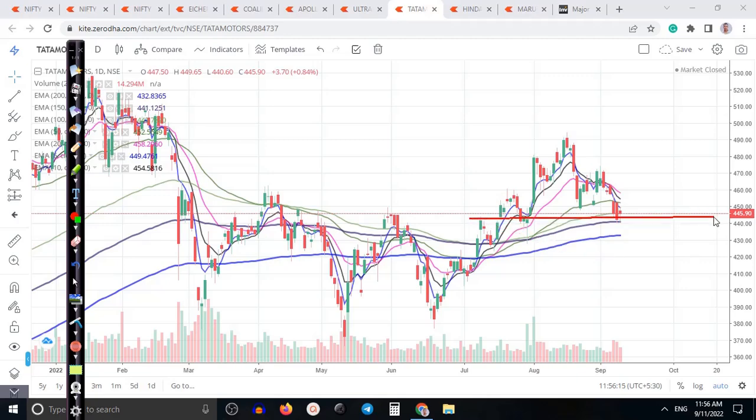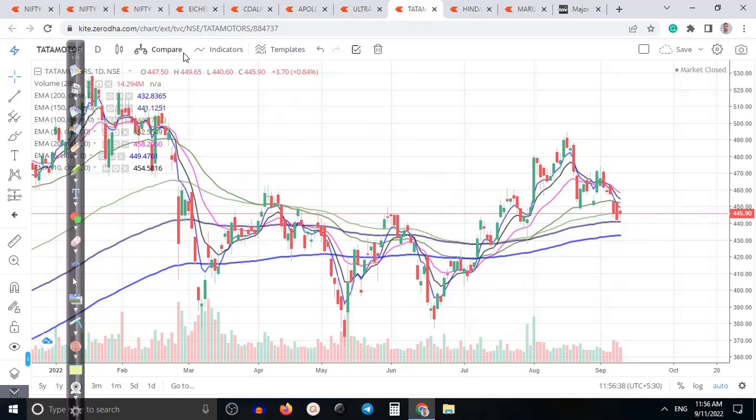So let me show you. So this level, have you seen? It acted as a support, resistance, acted as a support, and acted as a support. So we need a bullish confirmation there, a formed indecision candle. So basically I'm looking for buy after breaking this level. Okay, so this is the most important point.